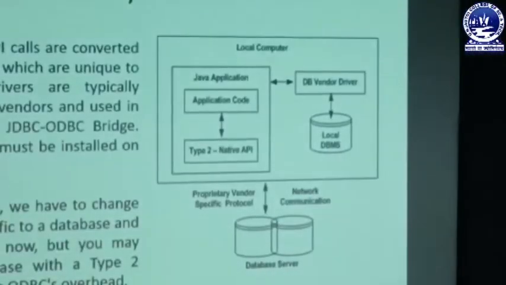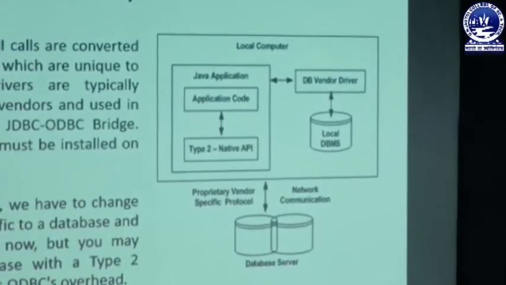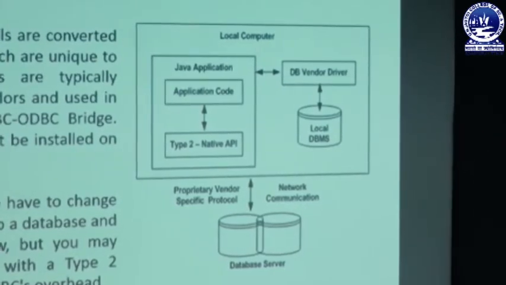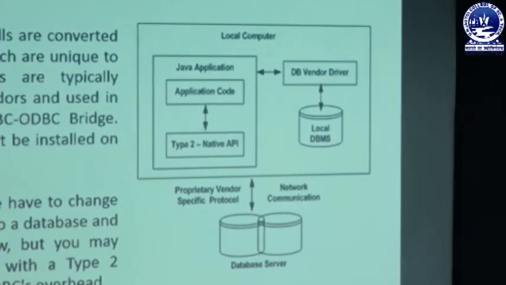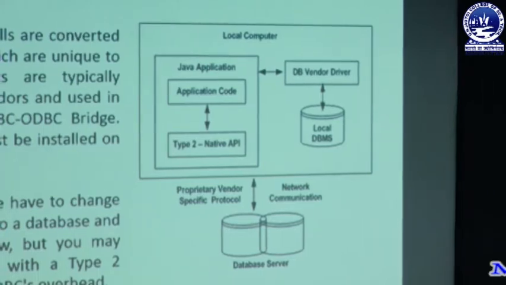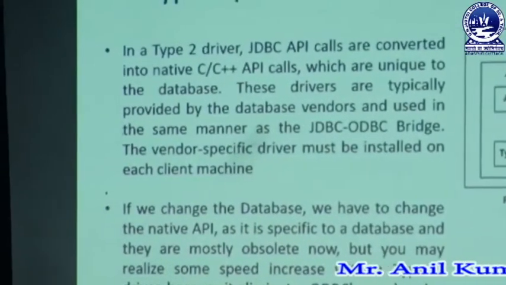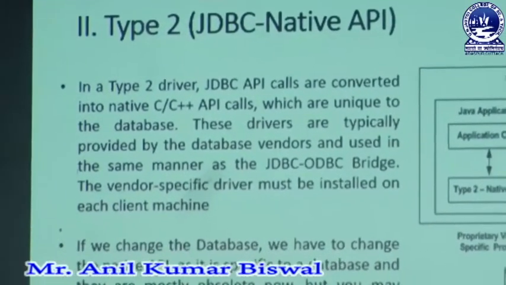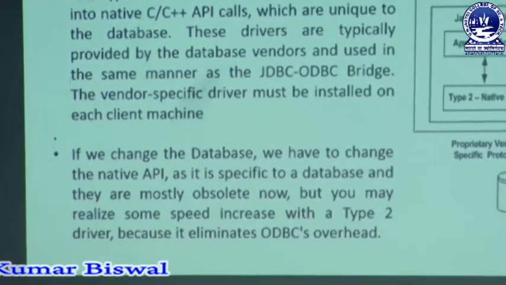In that case, the overall connection must be linked with network communication. Through that network communication, it can be controlled through the database server. This is the overall communication of the architecture, linked with the JDBC type 2 driver, known as native API, but it is not purely platform independent. It is still dependent on your system. That's why if we change the database, we have to change the native API.